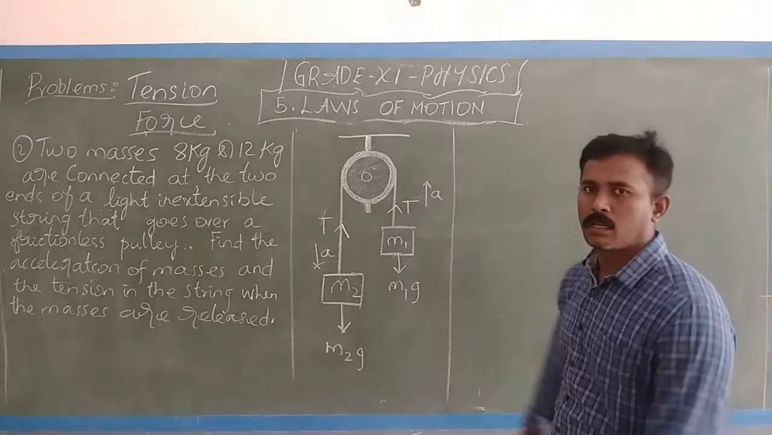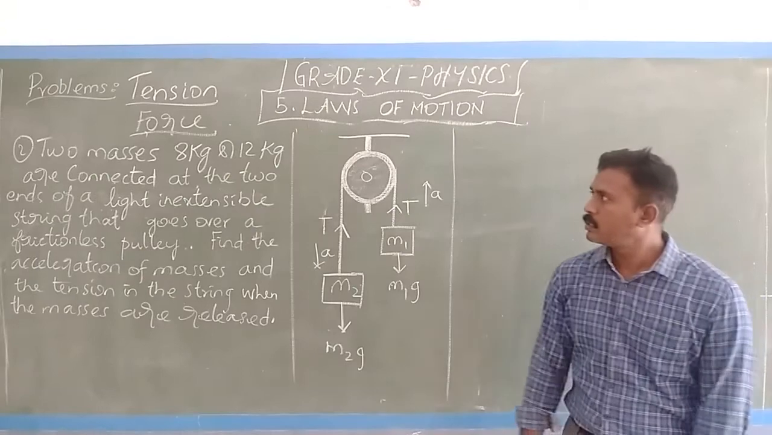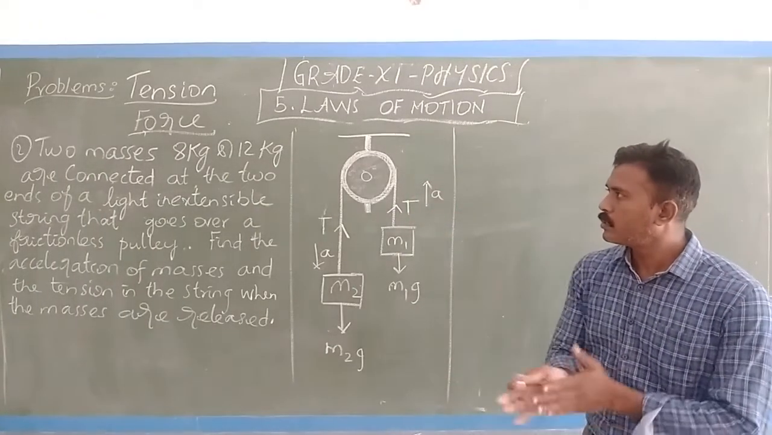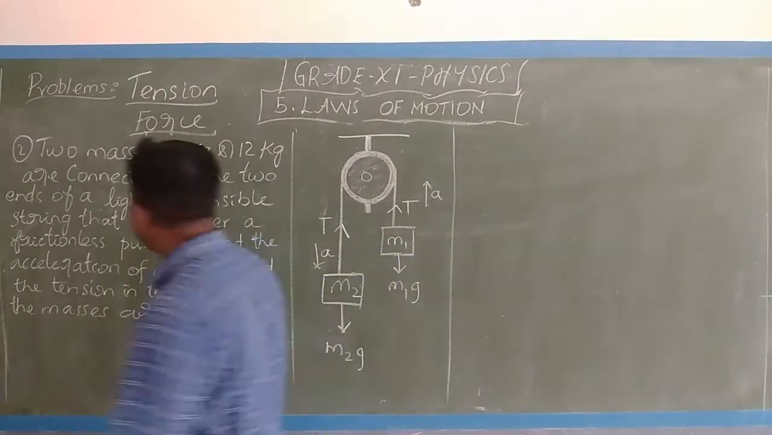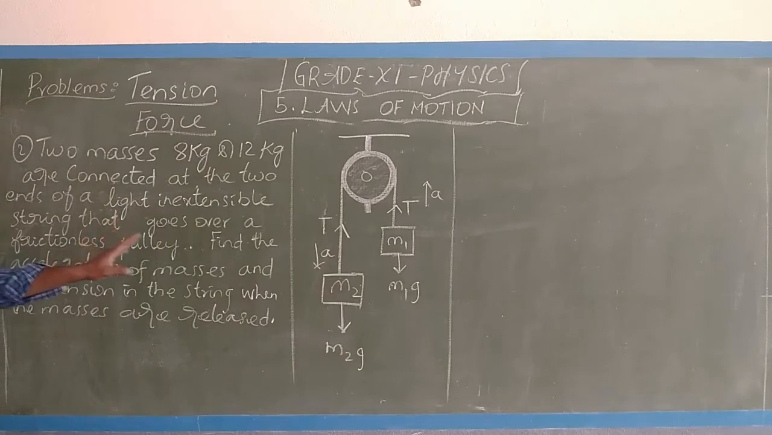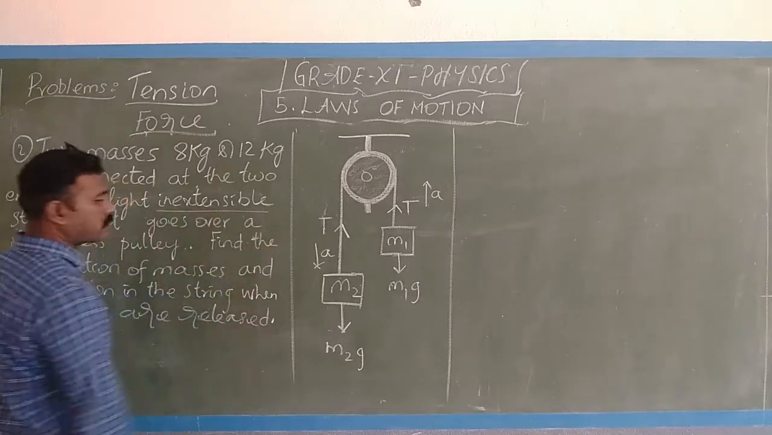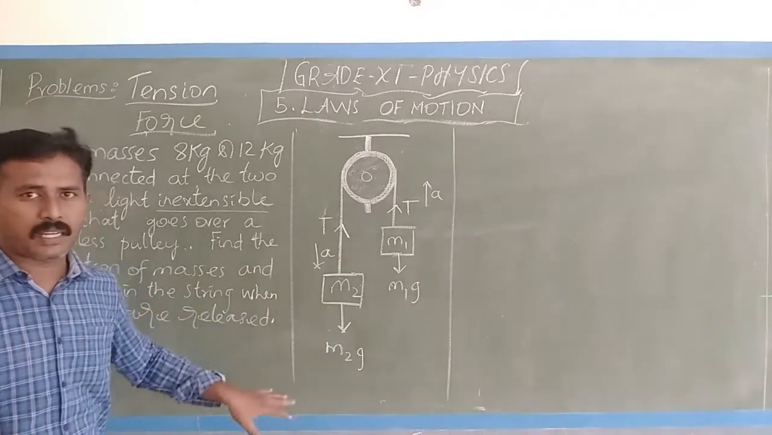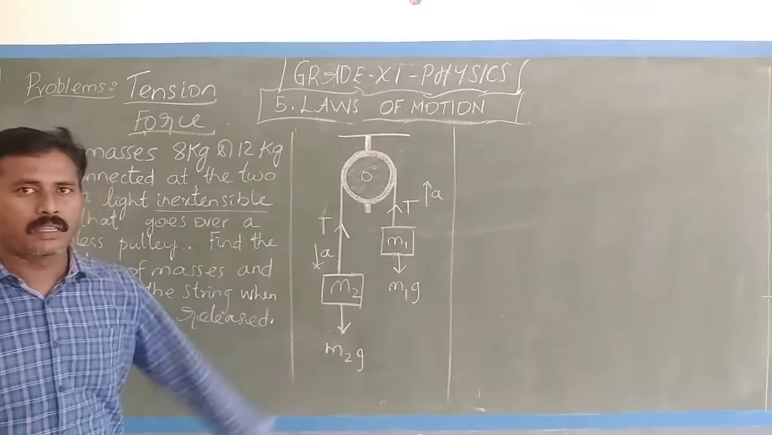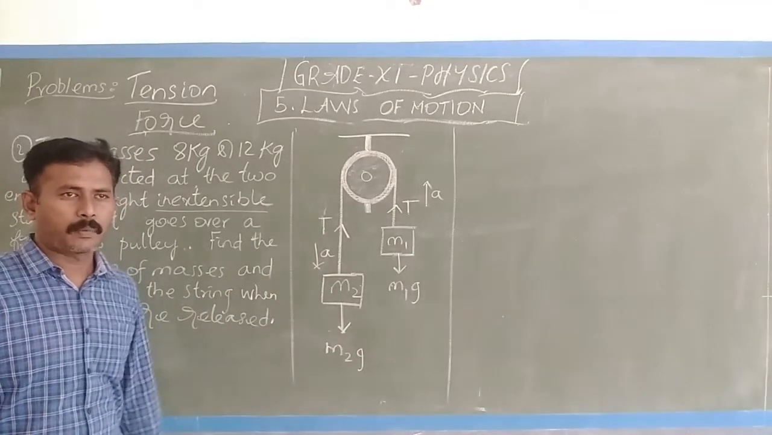Now students, we move on to the second question. So this is a concept based on the pulley, an interesting concept. So here two masses 8 kg and 12 kg are connected at two ends of the light inextensible string. So the word inextensible means it will not extend. That is no elasticity. Yeah. So this picture itself describes the problem.